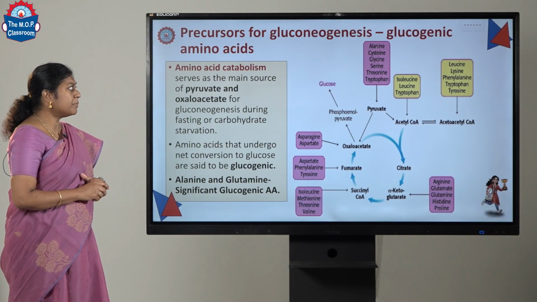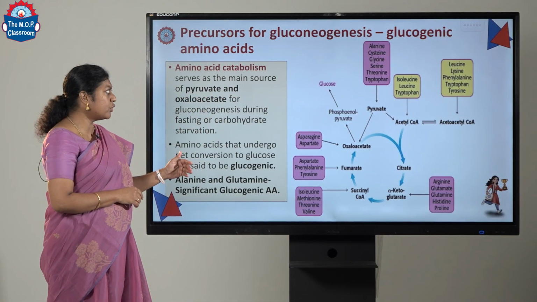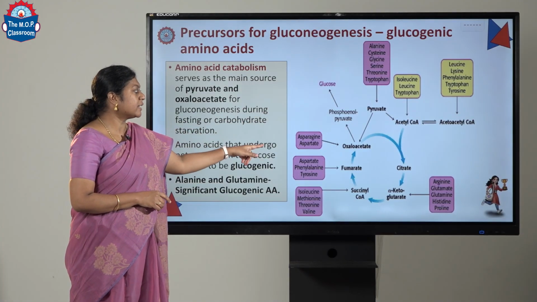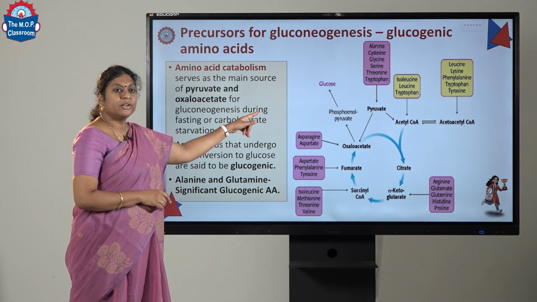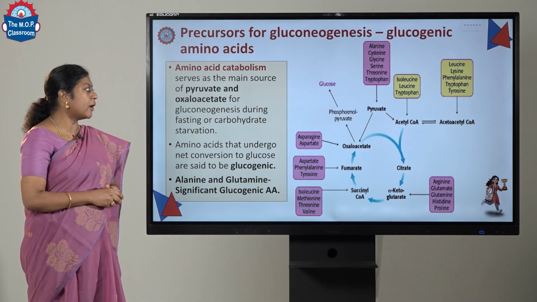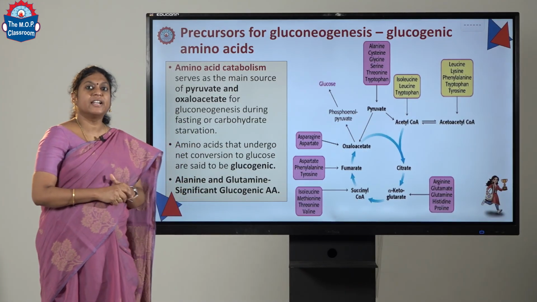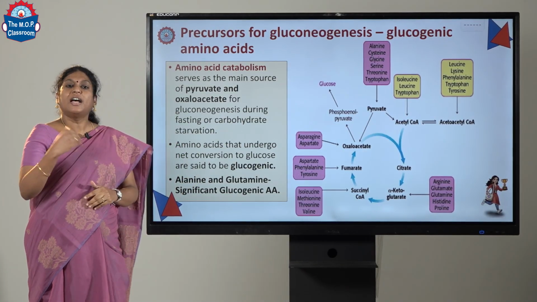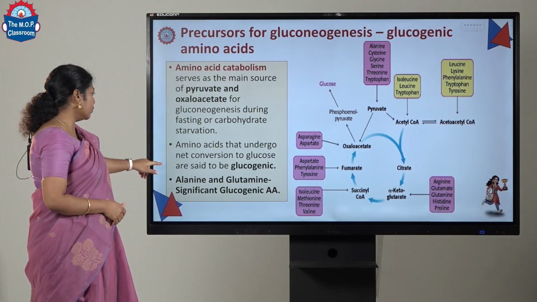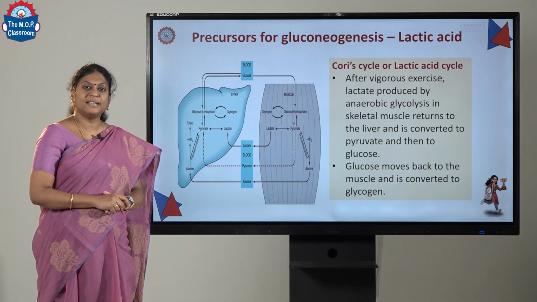Now let's look into the picture. You can see alanine, cysteine, glycine, serine, threonine and tryptophan can get converted to pyruvate, and that pyruvate can become oxaloacetate and then form phosphoenolpyruvate and then enter into gluconeogenesis to form glucose. For example, asparagine and aspartate can get converted to oxaloacetate, and oxaloacetate again can form PEP and then glucose. The next important precursor for gluconeogenesis is lactic acid.